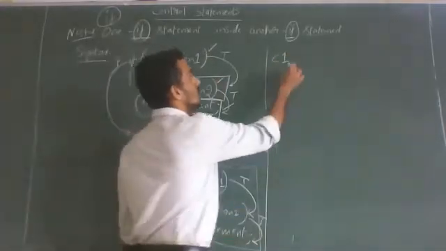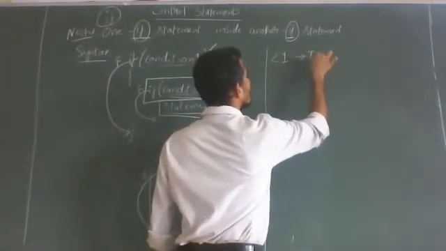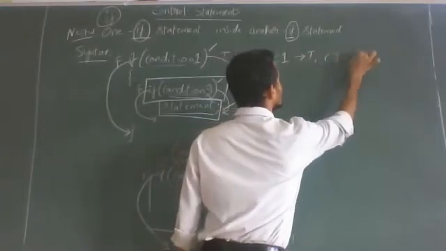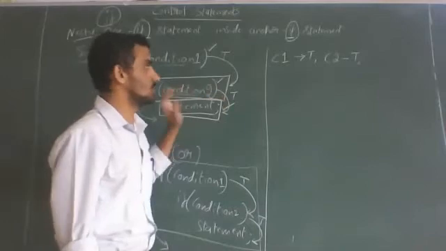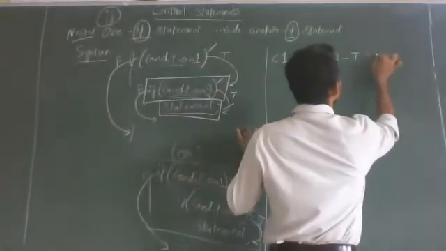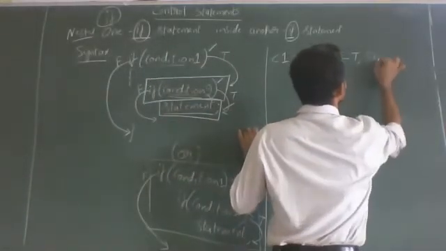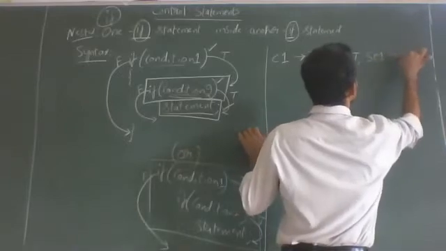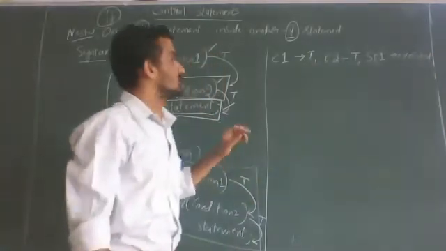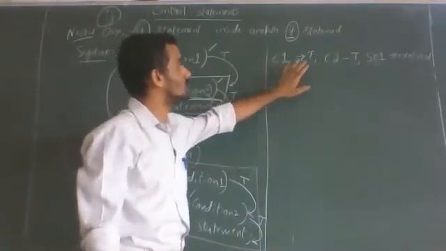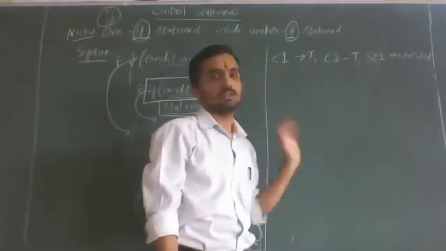If condition 1 is true, and if condition 2 is also true, statement 1 is executed. I'll say ST1 is executed.